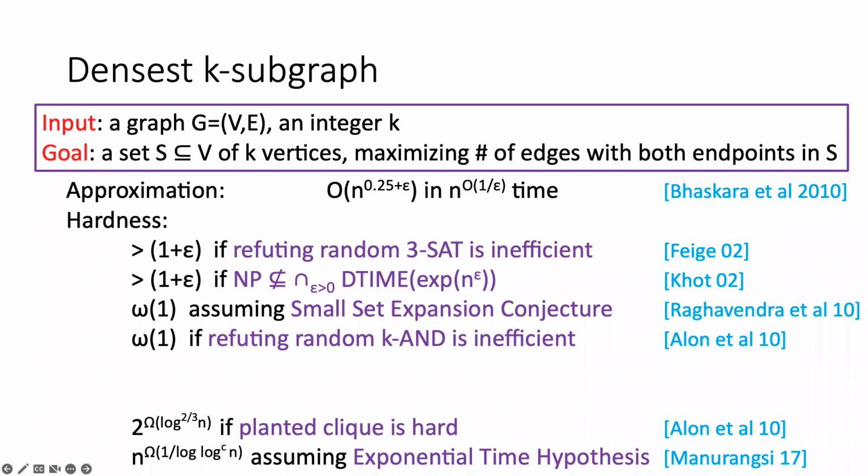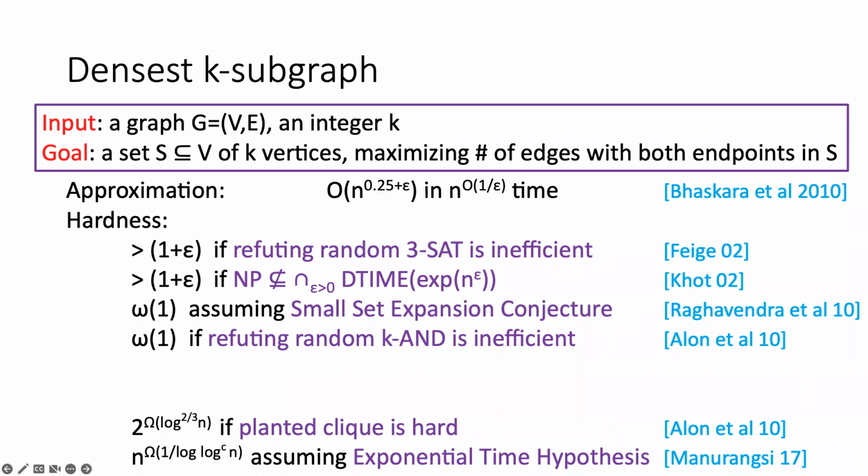For stronger conditional hardness under stronger complexity assumptions, Alon et al. show 2 to the Omega(log n)^(2/3) hardness of approximation if the planted clique problem is hard.